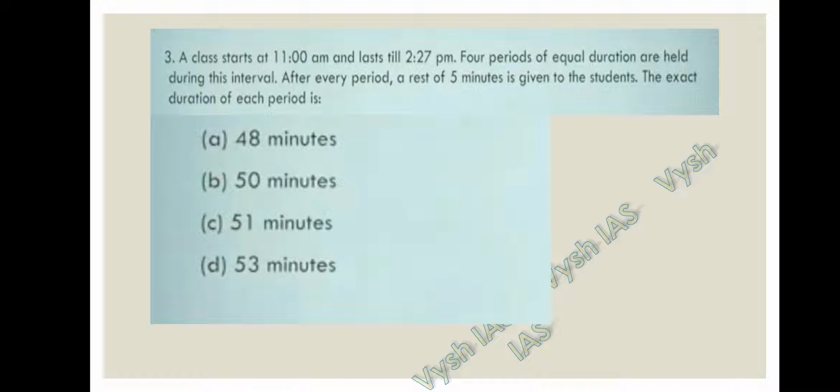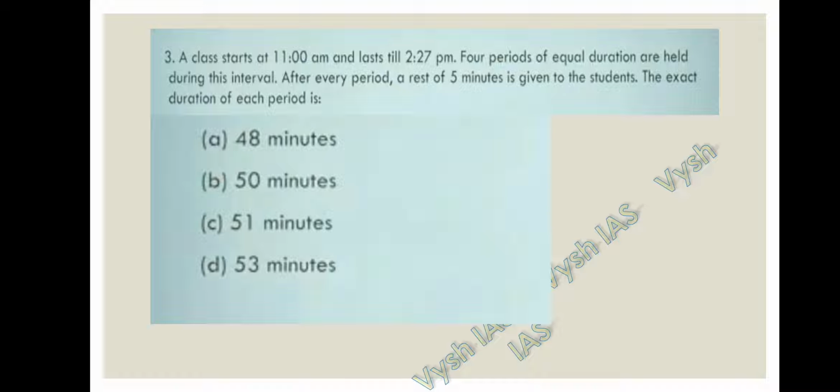A class starts at 11 am and lasts till 2:27 pm. 4 periods of equal duration are held during this interval. After every period, a rest of 5 minutes is given to the students. The exact duration of each period is.